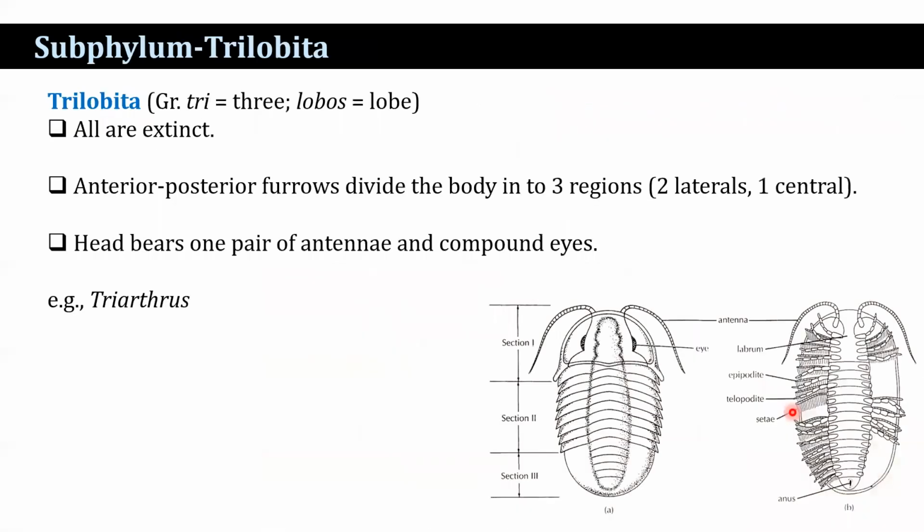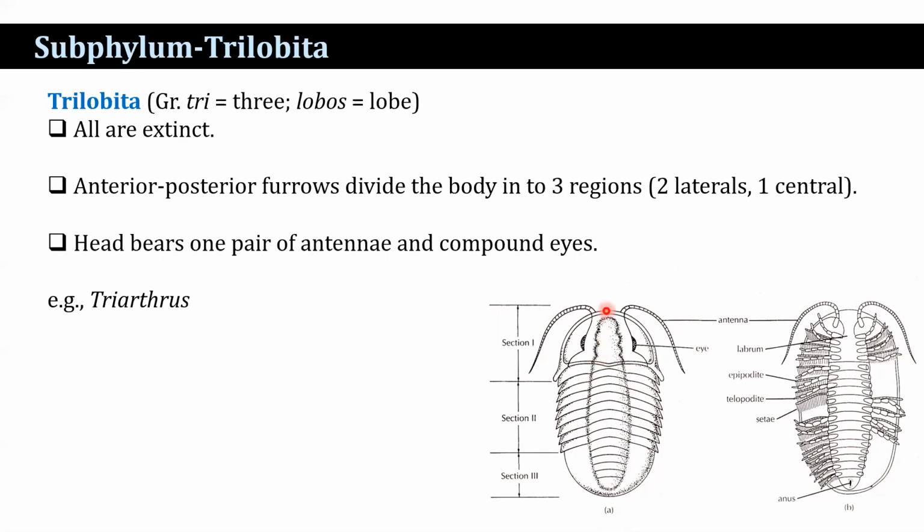First is the subphylum Trilobita. Trilobita comes from the Greek words tri, meaning three, and lobos, meaning lobe. All are extinct. Anterior-posterior furrows divide the body into 3 regions: two lateral regions and one central region.